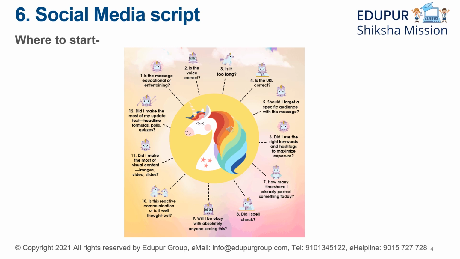For number 11, ask yourself the question: did I make the most of visual content? Images, video, slides. Again, these are very important. And for the last one: did I make the most of my update text? Headline, formula, polls, quizzes, etc.